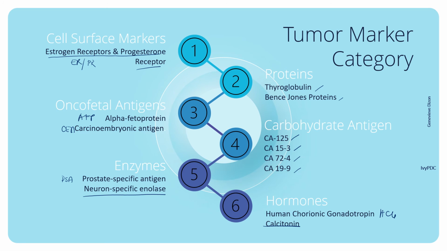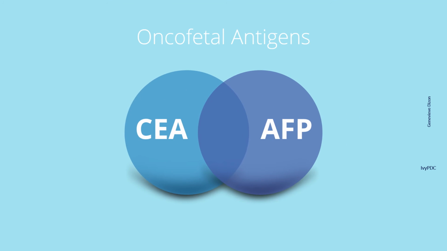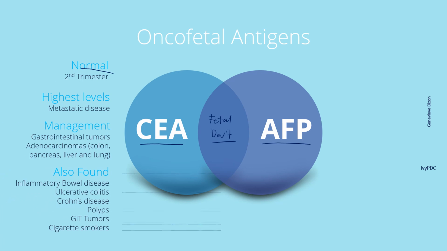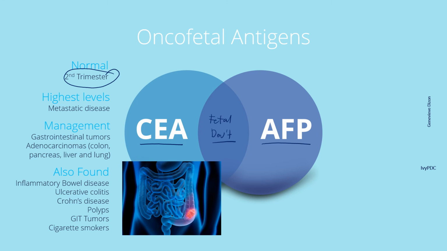We will only be discussing a few of these tumor markers in this video, and these would be the oncofetal antigens, PSA, and the HCG. Let's start with the oncofetal antigens, and these are the CEA and the AFP. One similarity of these antigens is that both of them are normally found during fetal development. CEA stands for carcinoembryonic antigen, which is normally high during the second trimester of pregnancy. In abnormal conditions, an increased CEA level at its highest would be seen in metastatic diseases.